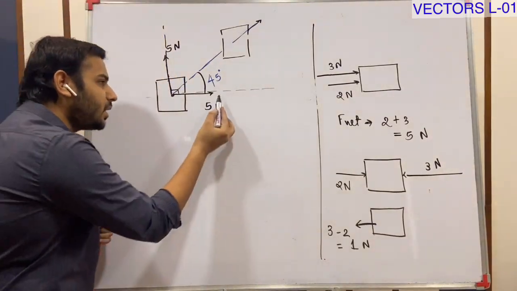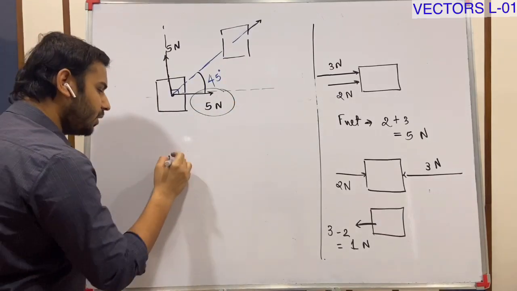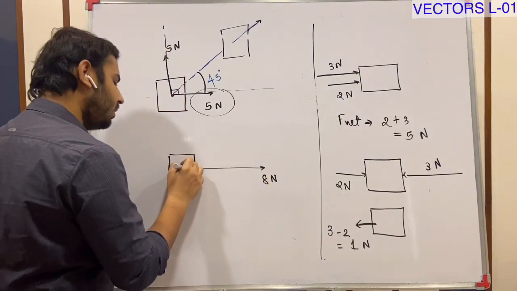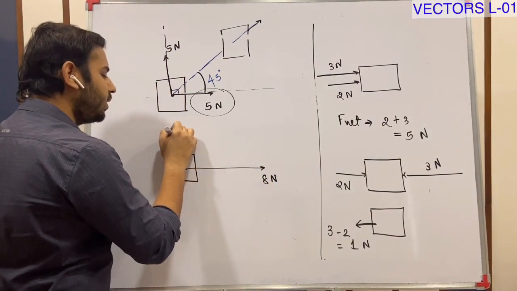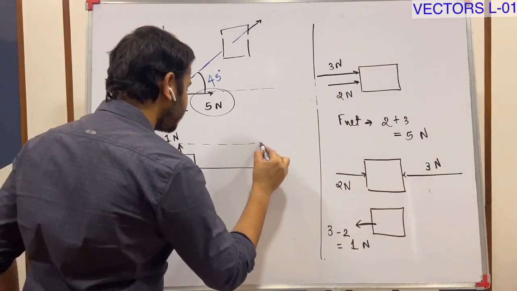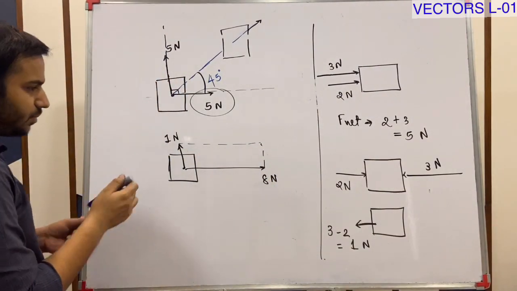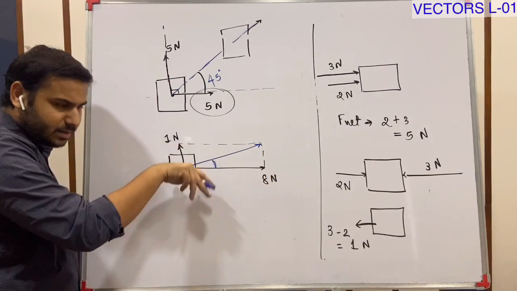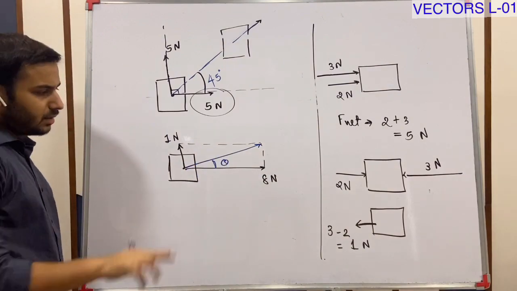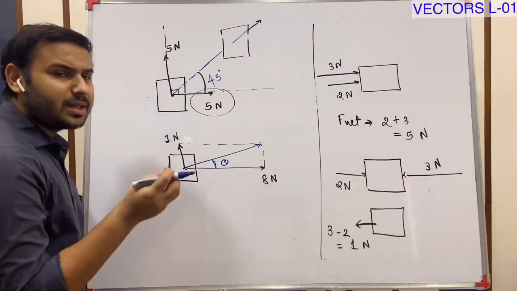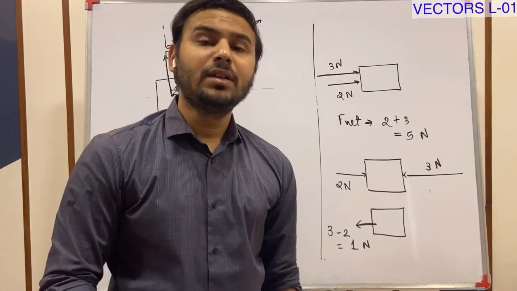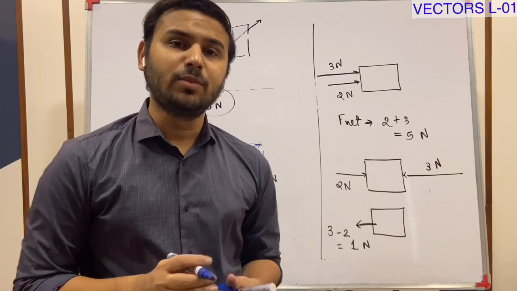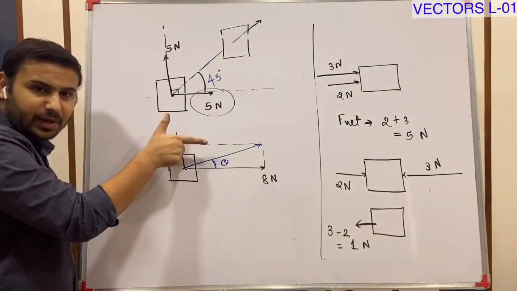Now let me increase this force. If the object is situated here and I apply say 8 Newton here and say 1 Newton here, the resultant force will be like this. The object will move in this direction. This angle, this theta, is smaller. Understood now? The resultant displacement of the object is in that direction where the effect of force is more. You can say this is the x direction, this is the y direction.